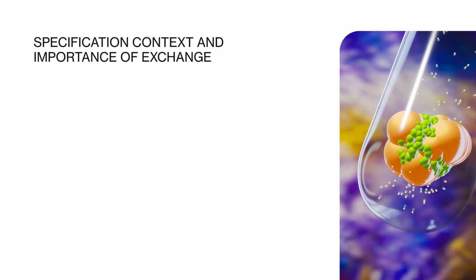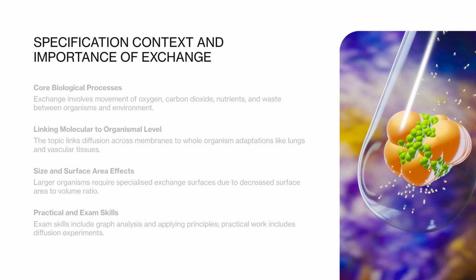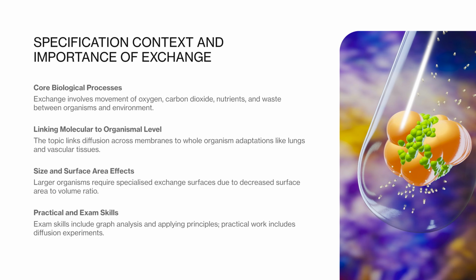Specification, context, and importance of exchange. Why organisms need to exchange substances. Organisms exchange substances with their environment. This underpins understanding of how living systems survive, grow, and maintain internal balance. Exchange refers to the movement of substances such as oxygen, carbon dioxide, nutrients, and waste products between an organism and its surroundings. This topic integrates principles of diffusion, osmosis, and active transport with large-scale biological systems including gas exchange organs, the digestive system, and mass transport systems in animals and plants.